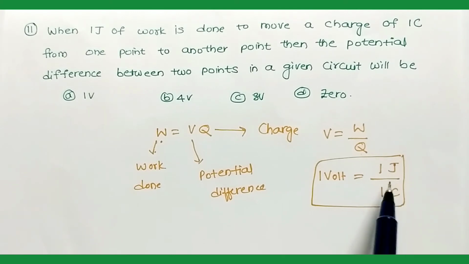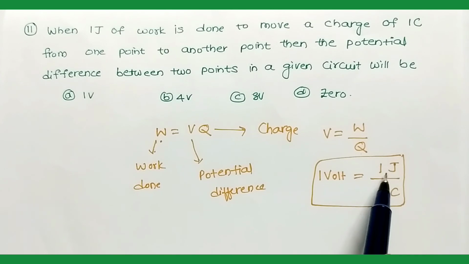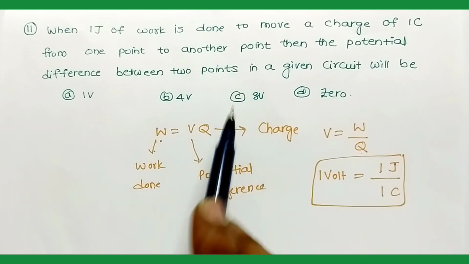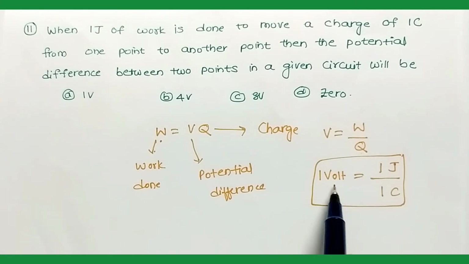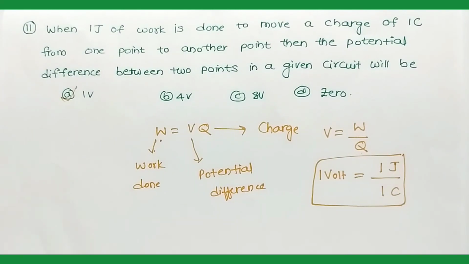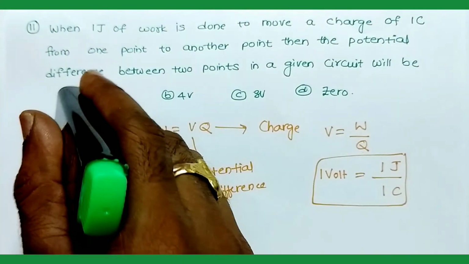That means when 1 joule of work is done to move a charge of 1 coulomb from one point to another point, the potential difference is 1 volt. So the answer is 1 volt. A is the answer.